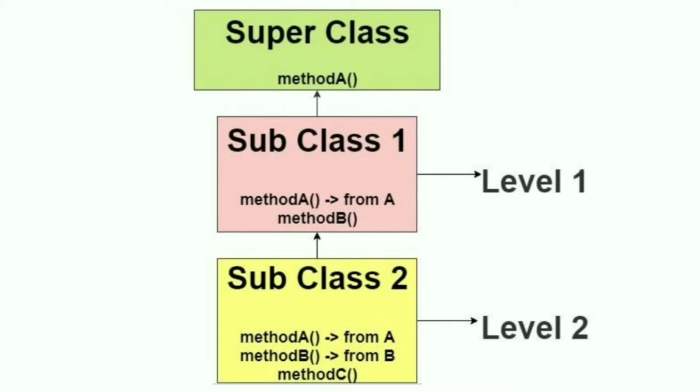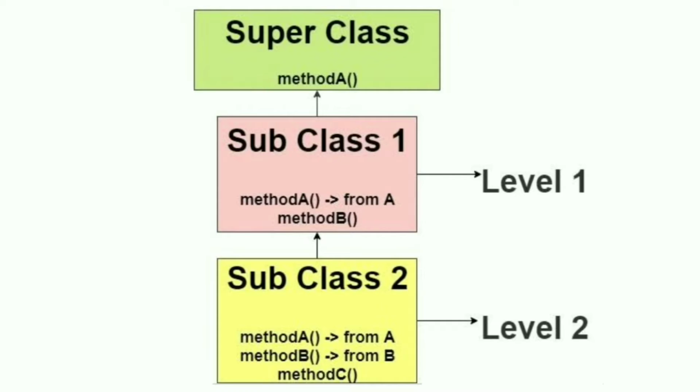In C++, we create a superclass, and in the superclass we create a method A. Now we create subclass 1 from the superclass, and in this subclass we also create a method B. So subclass 1 has two methods, method A and method B. Now we inherit subclass 1 into its subclass, that is subclass 2.